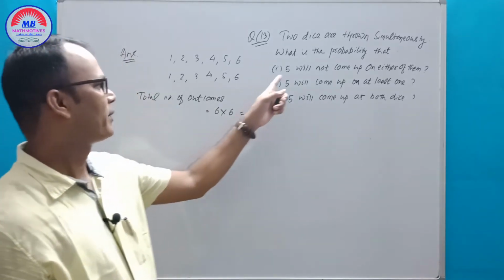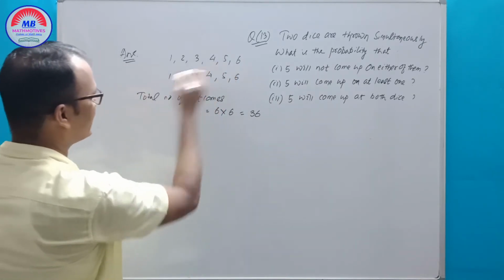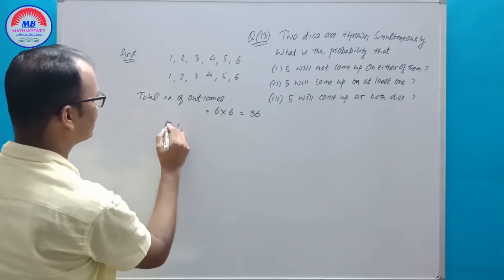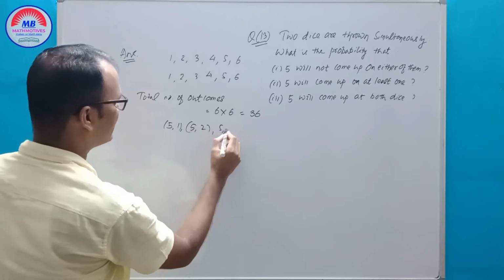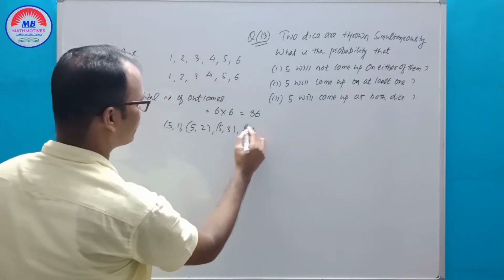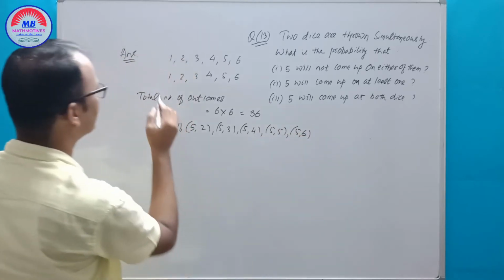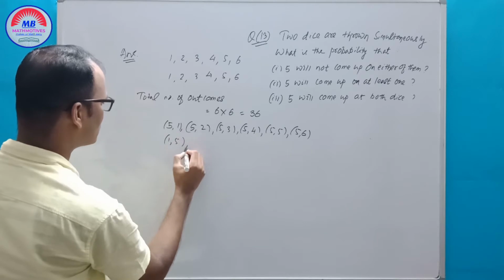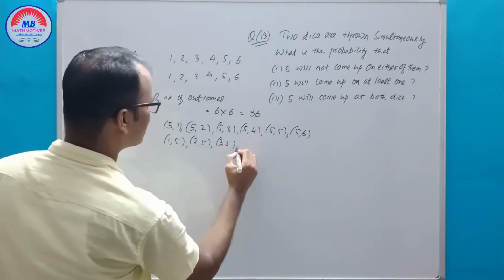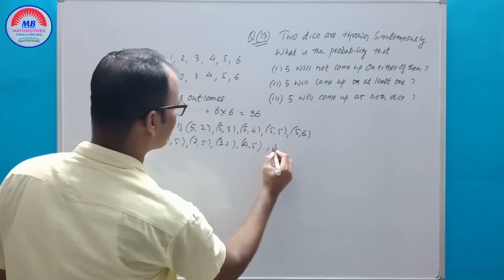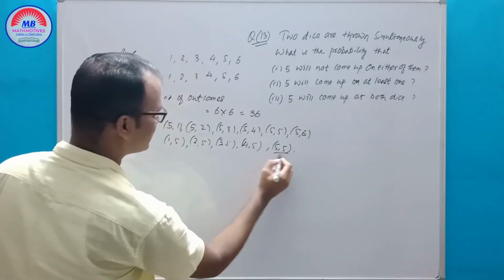Okay, 5 will not come up on either of them. So 5-related pairs we can write: 5 1 is a pair, 5 2, 5 3, 5 4, 5 5, 5 6. Similarly, 1 5, 2 5, 3 5, 4 5, 5 5. But 5 5, don't repeat it, got it.